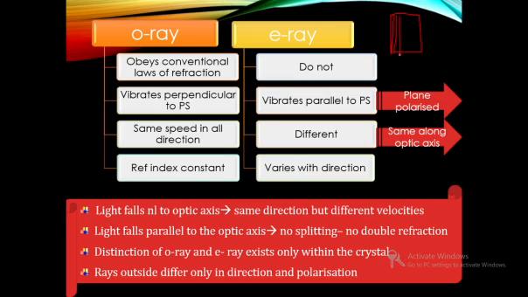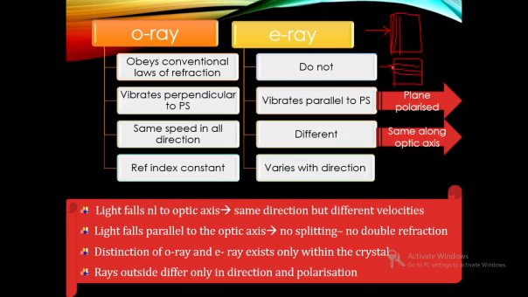Let this be the direction of the optic axis. Now let us consider the light is incident along the optic axis. What we have just mentioned is that if the optic axis is like this and the light incident is also in the same direction, then what will happen?